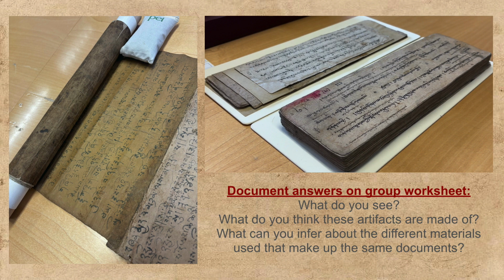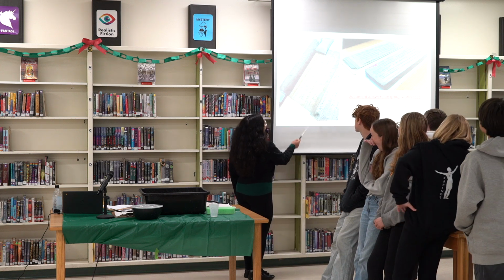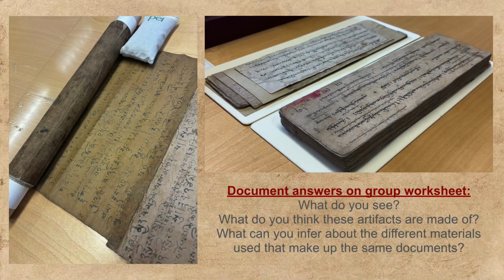It does, yes. If you take a look at this, the paper is different sizes, different colors. If you take a look at this scroll, there's different colors. So what can you infer? Are they made out of the same materials? No. Probably not.